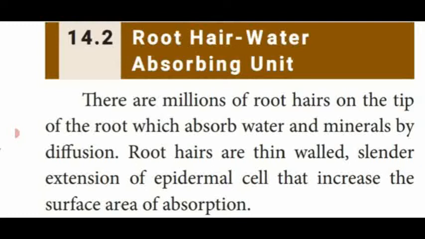Root hairs are thin-walled and slender, that means straight, like a stick. They are an extension of the epidermal cell region that increases the surface of the absorption process. So, root hairs are the unit of absorption, produced from the outer cells of the plant roots, and they are hair-like outgrowths. The thin-walled, slender structures called root hairs act as the absorbing unit.